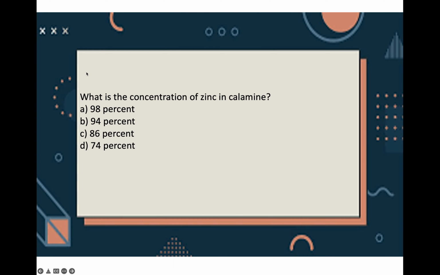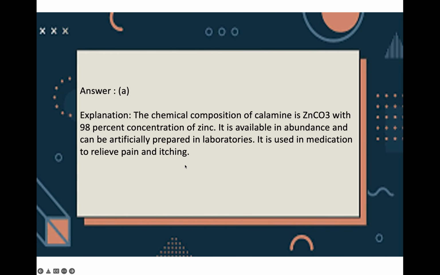Okay. What is the concentration of zinc in calamine? 98, 94, 86 or 74. The answer is option A, 98%. The chemical composition of calamine is ZnCO3, with 98% concentration of zinc.